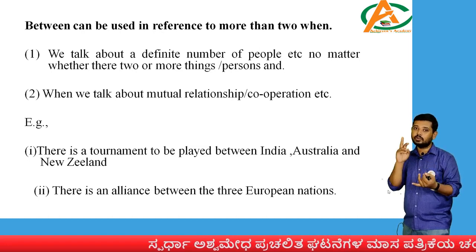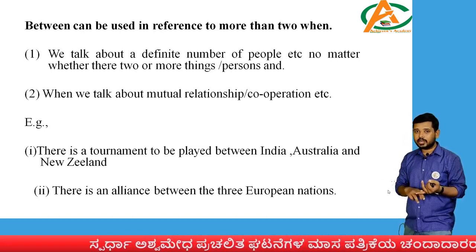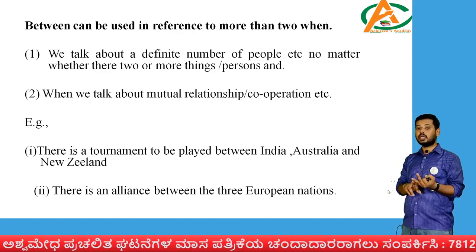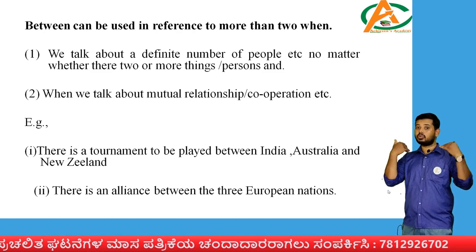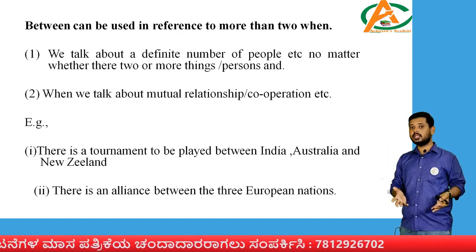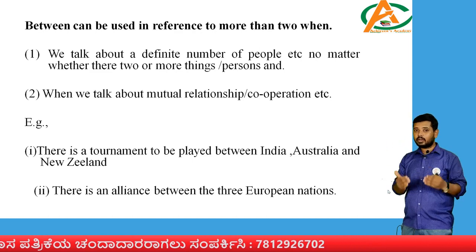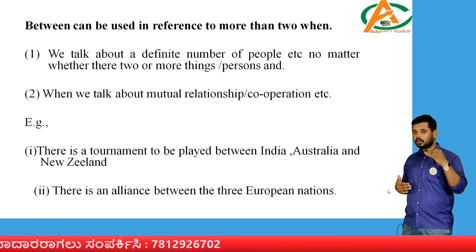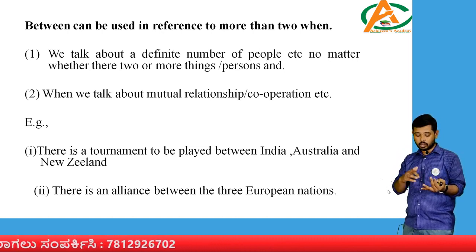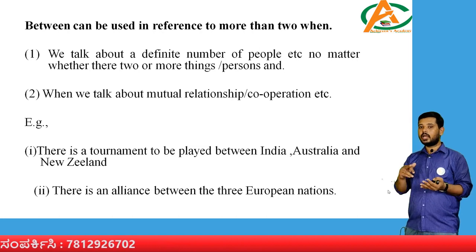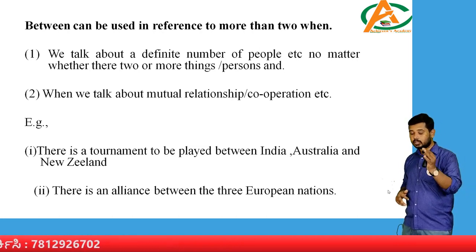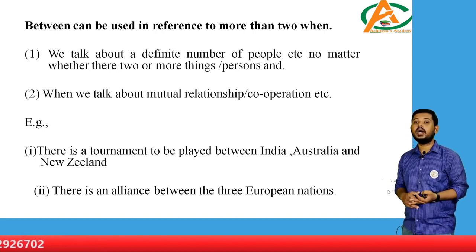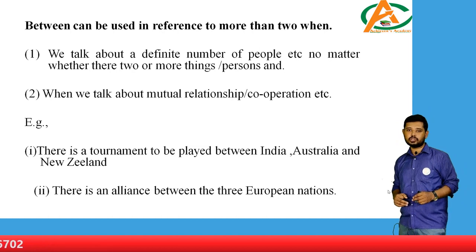See, I told between is supposed to be used only between two players. Here in these special conditions we are using between, whereas among is used whenever there is no clarity regarding the exact number. Whenever you know the exact number, irrespective of 2, 3 or 4, we use the word between because we know the players here. See, India, Australia and New Zealand, we know all the 3 teams. There is a tournament to be played between India, Australia and New Zealand. During these conditions also we use the word between.